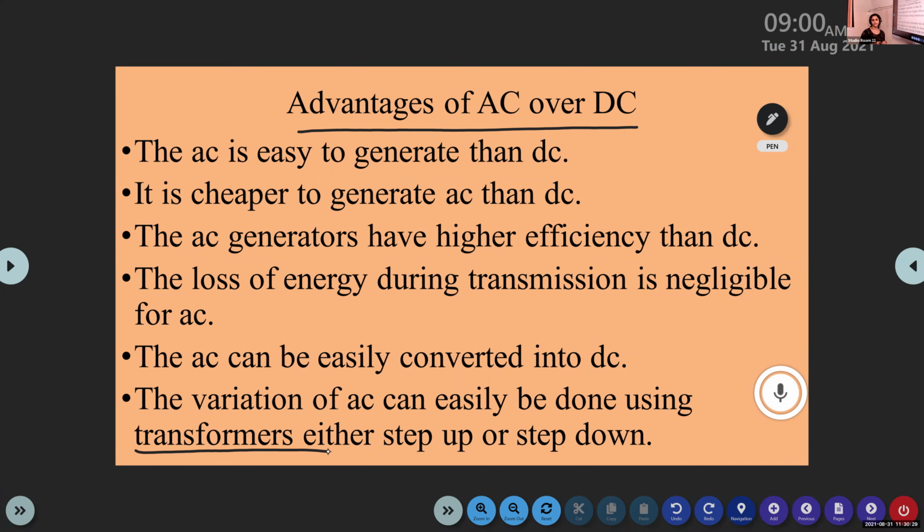These are the different advantages of AC, alternating current over the direct current. Alternating current is easy to generate. It is cheaper to generate the AC than DC. And the AC generators have higher efficiency than DC. The loss of energy during transmission is negligible. The AC can be easily converted into DC with the help of step up or step down transformers.